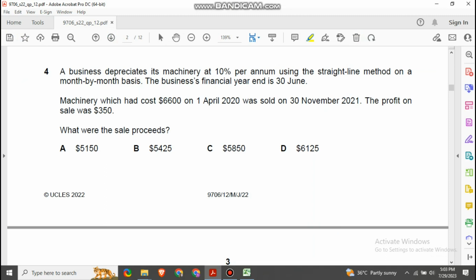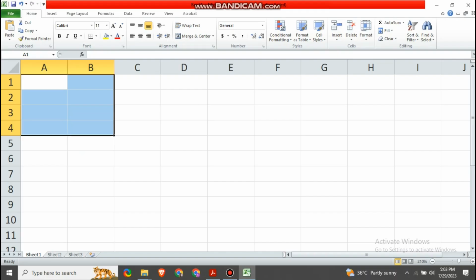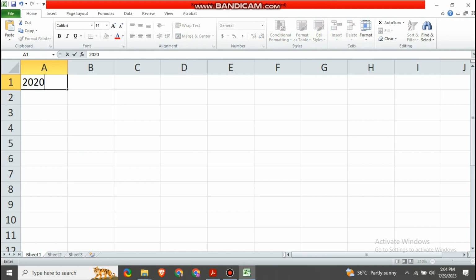If you get a question like this where the depreciation is on a month to month basis, calculate the total number of months the asset is in the business and find out the depreciation. So from 1st April 2020 to 30th November 2021, let's do the calculation. In 2020, it is from April to December, which is 9 months. And in 2021, we have used the asset from January to November, which is 11 months. So altogether, we used this asset for 20 months.